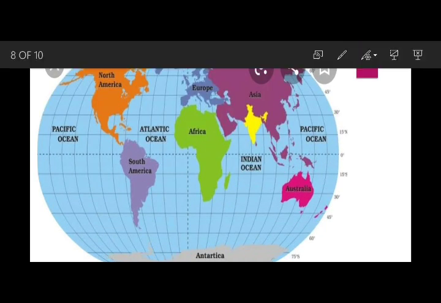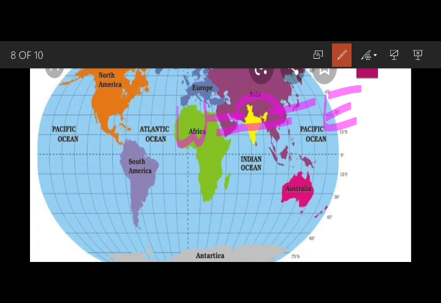taking you to the next picture, where India is located exactly. India's boundary is very close to Asia. See, the upper portion is totally merged with Asia. So India has boundaries with the West and the East Asian countries. With the West and the East Asian countries, India can contact these countries very easily, and the boundaries are also touching these countries.